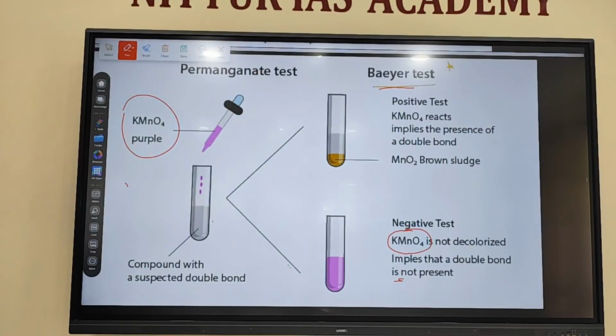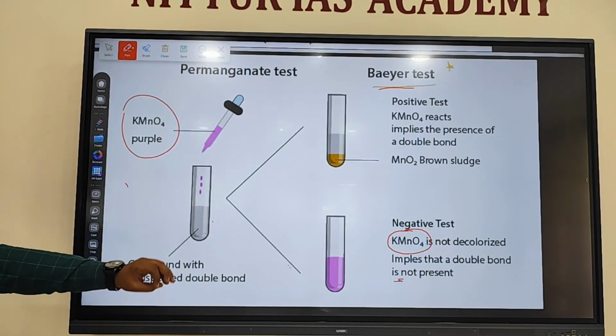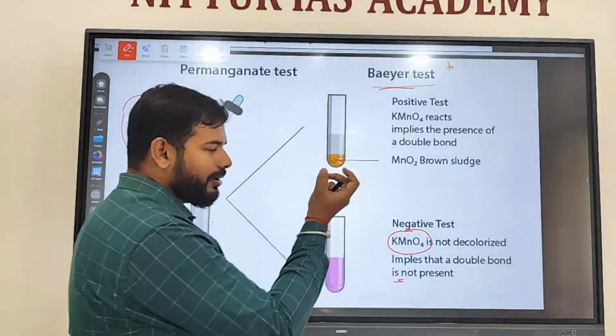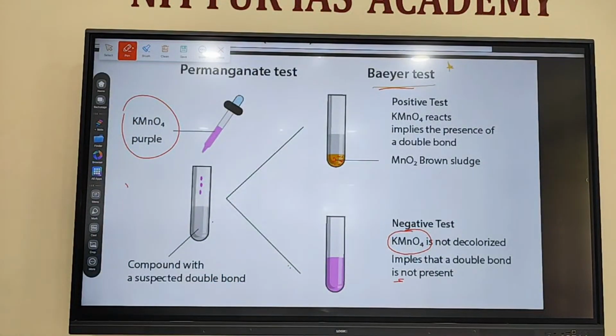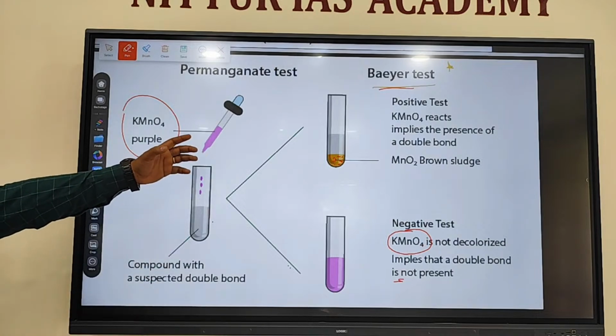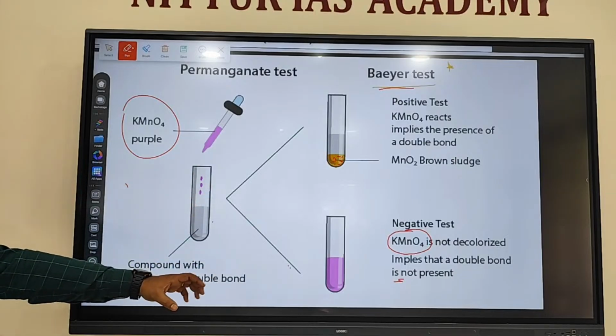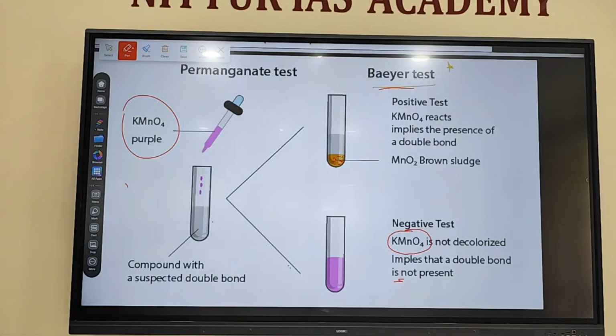If it turns transparent, with or without a brown precipitate formed at the bottom, then it is called an unsaturated hydrocarbon. The test is majorly to check whether the solution is saturated or unsaturated. If it is unsaturated, it turns colorless and gives brown sludge or precipitate. If it is saturated, the pink color will remain. Bayer's test.